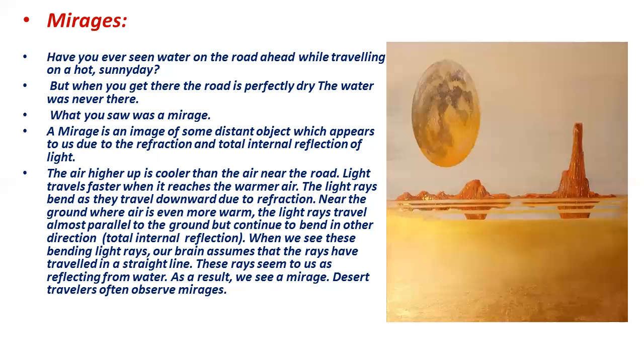When we see these bending light rays, our brain assumes that the rays have traveled in a straight line, and these rays seem to us as reflecting from water. As a result, we see a mirage, which desert travelers often observe. It is just fake water, and when we get closer to it, there is no water. So the phenomenon by which a mirage works is again total internal reflection.